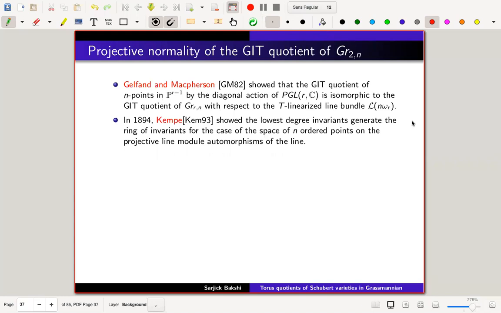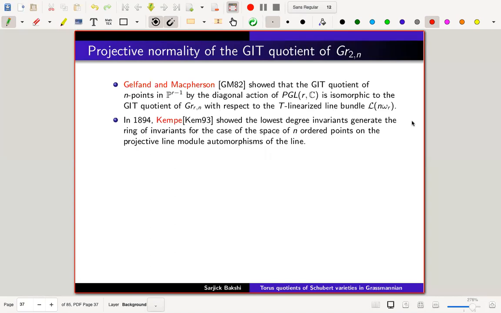And that quotient also gets identified with the space of n ordered points in the projective line modulo the automorphisms of the line. And this was in the 19th century.